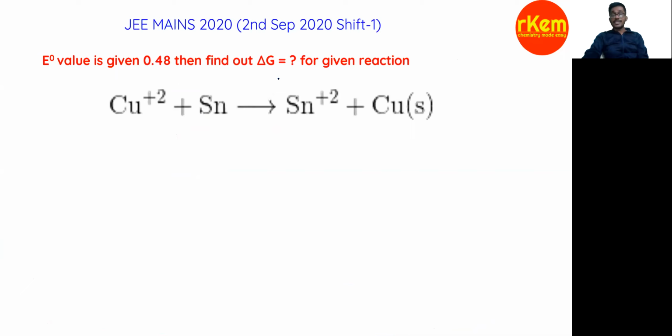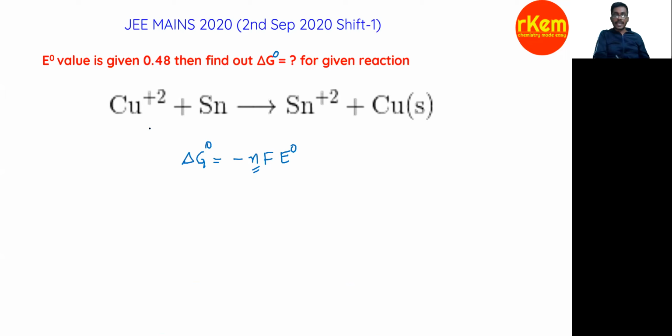So next one is E naught value is given for this reaction. It's 0.48. So then find out delta G naught for this reaction. Okay, so delta G naught, what is the formula? How do we calculate? Minus nF E naught cell. So how to find out n?